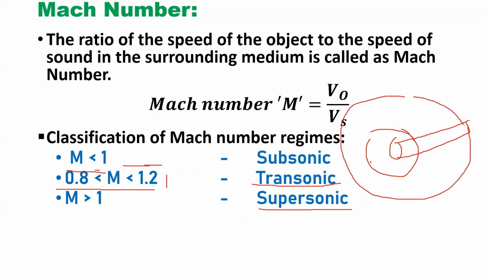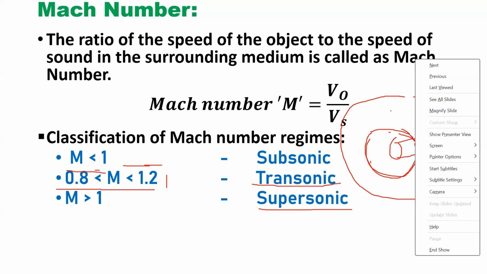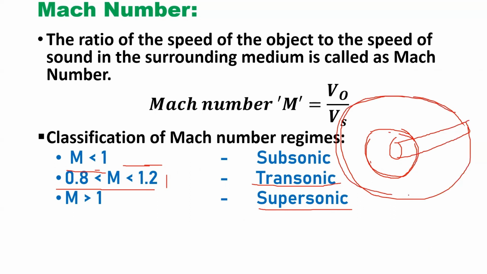The total blade completes one revolution in a particular time, but the inner parts travel less distance compared with the outer parts. That's why the outer parts' velocity is higher than the inner parts. The outer parts fall in the supersonic regime, and the inner parts fall in the subsonic regime.